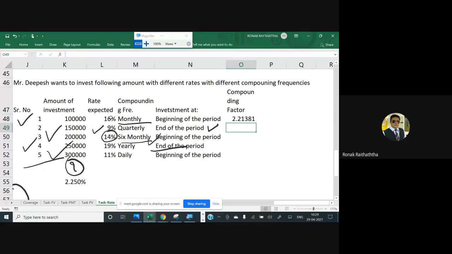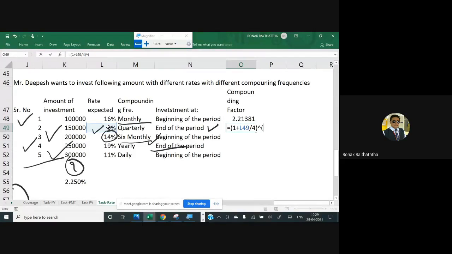Then there is a 9%. Let's go over there. Equal to 1 plus R. R is going to be 9%. That is to be divided by 4, comma, raised to, now raised to N. N would be how much? There are 4 years. 4 years are first multiplied by 4, because in a year you have 4 quarters.